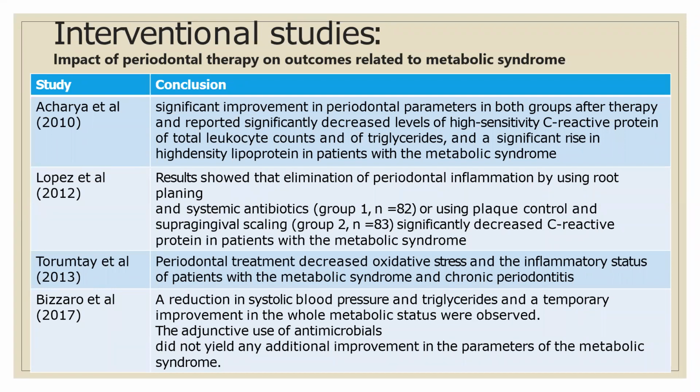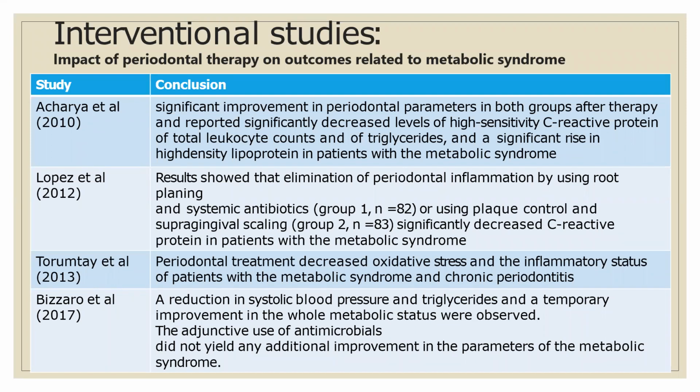And when they did an intervention study to actually know the impact of periodontal therapy on the outcomes related to metabolic syndrome, there is one by Acharya et al. In 2010, significant improvement in periodontal parameters in both the groups after the therapy, and they reported a significant decrease in the levels of highly sensitive CRP. CRP is again an acute phase protein.